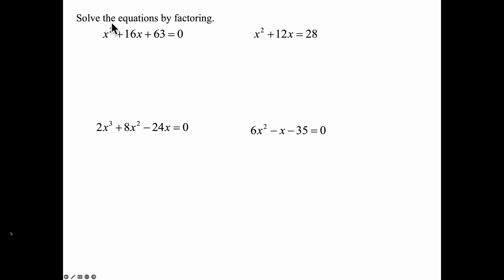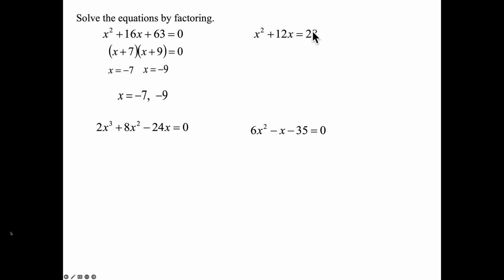Next trinomial, x squared plus 16x plus 63 equals 0. Okay, plus 63, the signs are the same, both plus. What two numbers multiply to be 63 and add up to be 16? I'm thinking 9 and 7. So x plus 7, x plus 9. All right, solve for x, take the opposite sign. Negative 7, negative 9. There's my two answers.